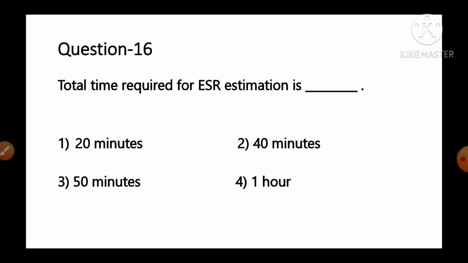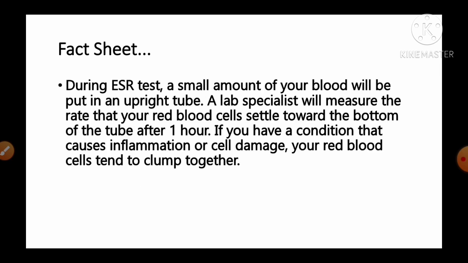Total time required for ESR estimation is, option number 1 20 minutes, number 2 40 minutes, number 3 50 minutes, number 4 1 hour. And the fact given regarding this question, it is during ESR test a small amount of your blood will be put in an upright tube. A lab specialist will measure the rate of your red blood cells settle down towards the bottom of the tube after 1 hour. If you have a condition that causes inflammation or cell damage, your red blood cells tends to clump together, so it will result into higher ESR.